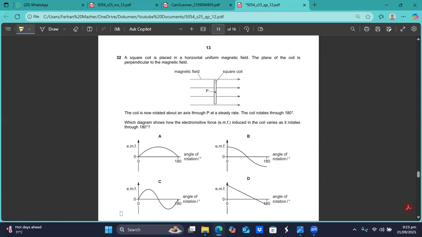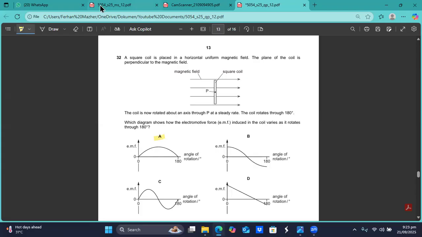I hope you understand what I am saying, because the coil has only moved through 180 degree. It has not completed its cycle, so that's a half cycle. So the alternating current induced should show a half cycle. Only A and B showed half cycle; C and D are out of the game. In the half cycle, the direction of the EMF should not change. Either it should remain positive or remain negative. So B is out, A is the option, sir.